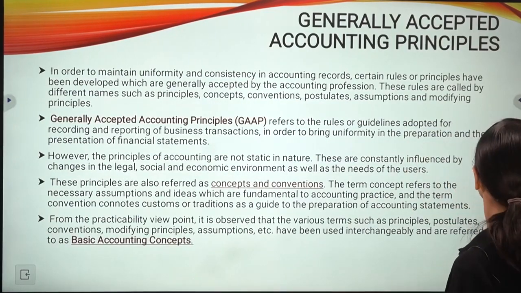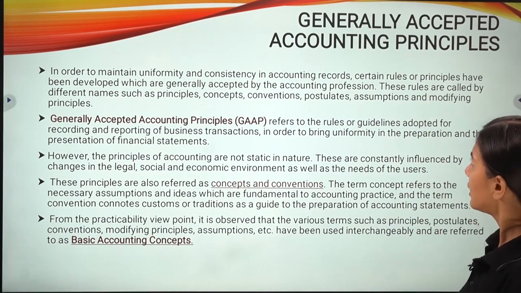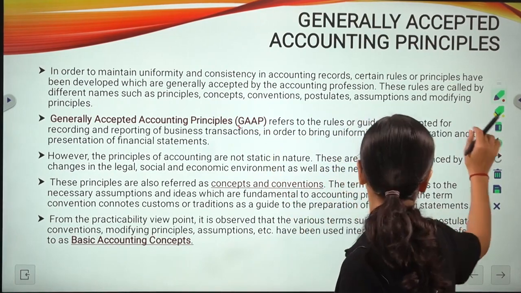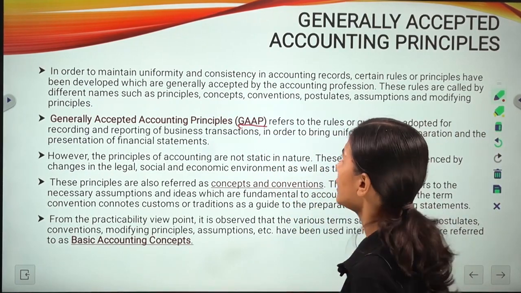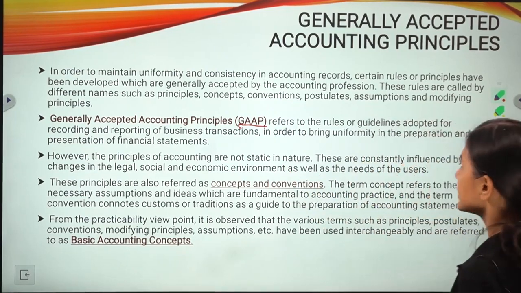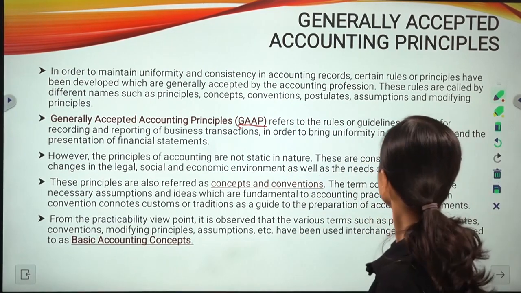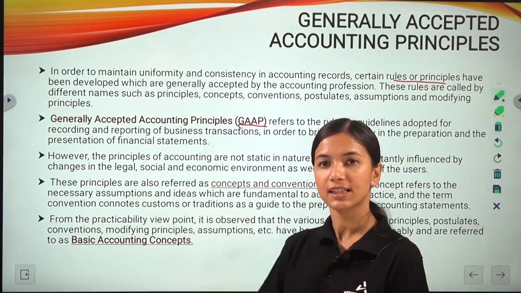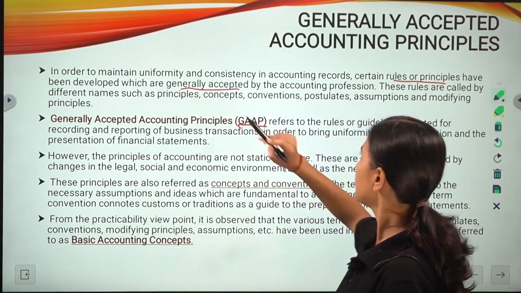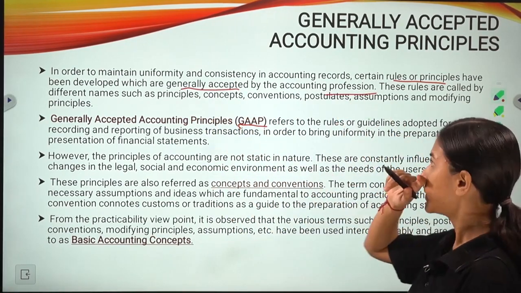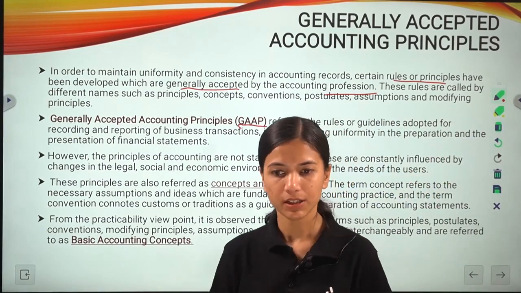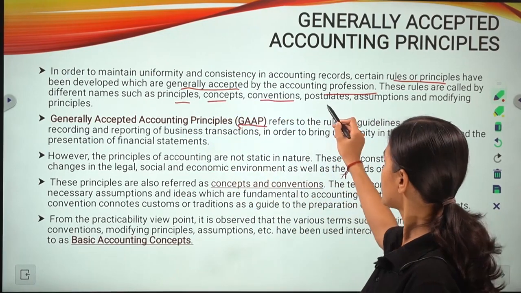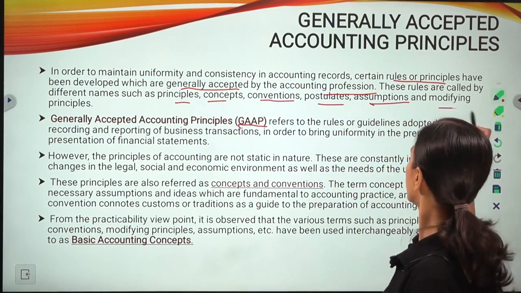So here come our generally accepted accounting principles, also called GAAP. In order to maintain uniformity and consistency in accounting records, certain rules or principles have been developed which are generally accepted by the accounting profession. These rules are called by different names: sometimes concepts, sometimes principles, conventions, postulates, assumptions and modifying principles.